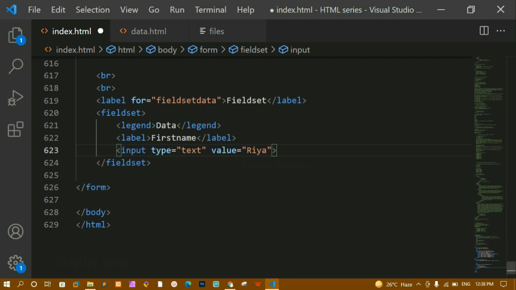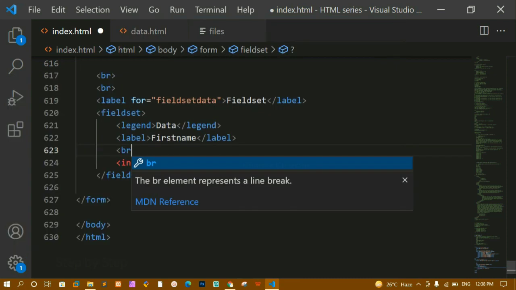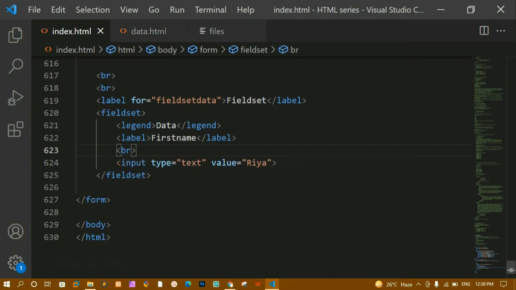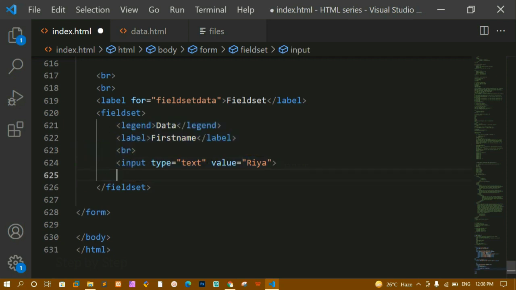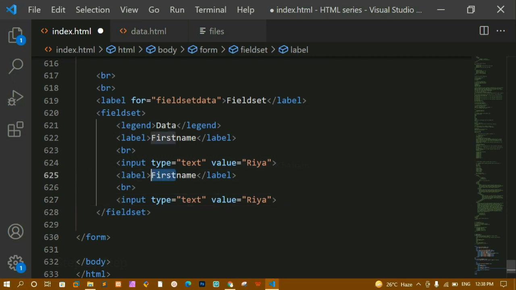Inside this field set I'm having this legend. This will be acting as a caption for my data. Then I have just written the label, that is nothing but first name. Then I'm having this input field. Now below this let me just add one break, so that the data will be displayed in next line. Then again I'm just going to copy this same thing. I'll just copy this, and here I'm going to paste, and instead of first name let me just write last name, and instead of Ria let me just write Sharma.